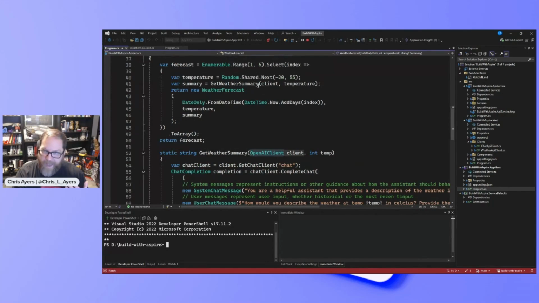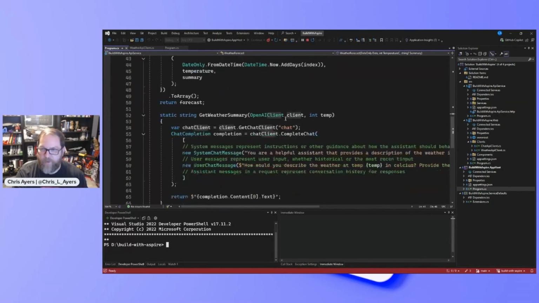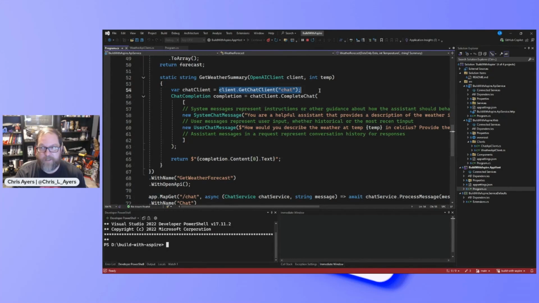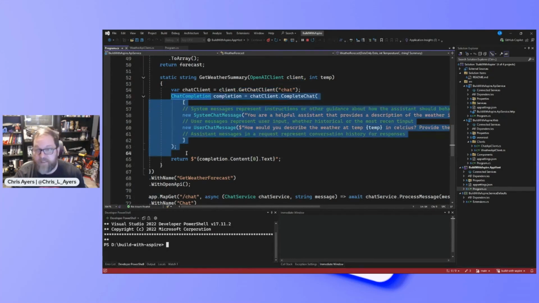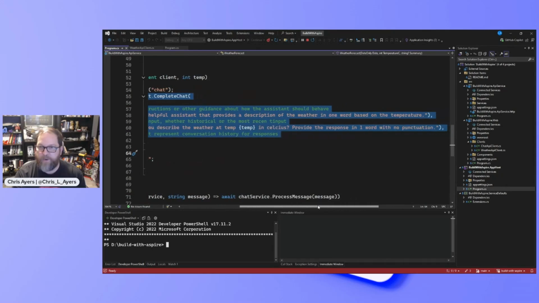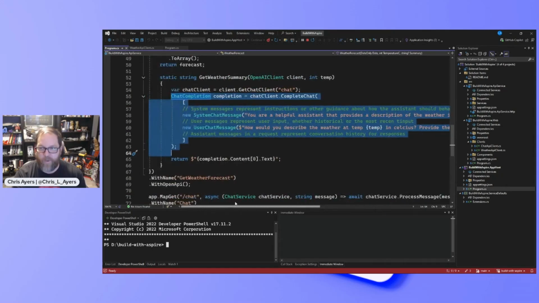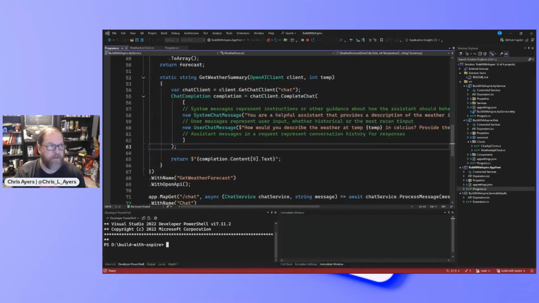Now I'm passing that client to this weather summary, and this is where I'm getting a chat client and doing a completion. I'm setting a system message on helping give me a weather description. So can you describe the weather temperature in 1 word? And then I'm returning that completion.